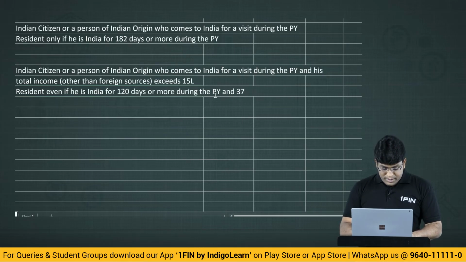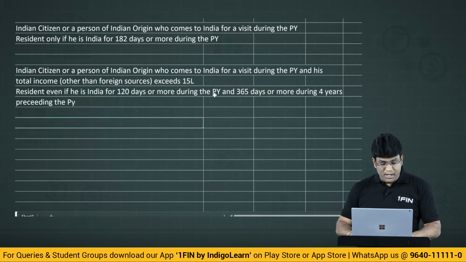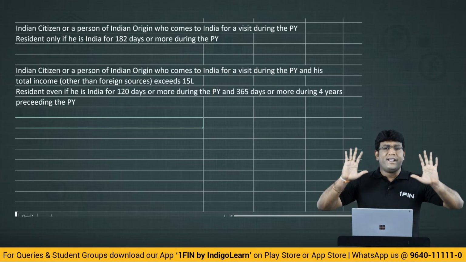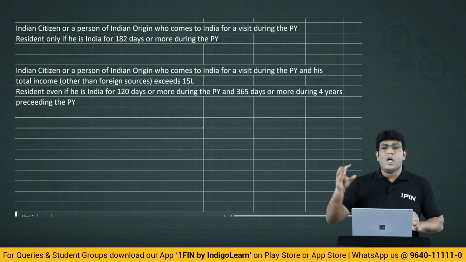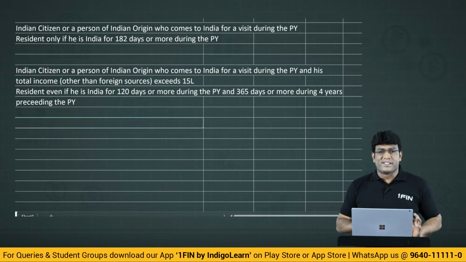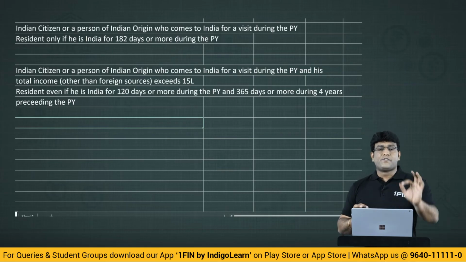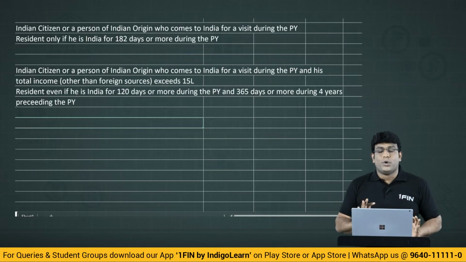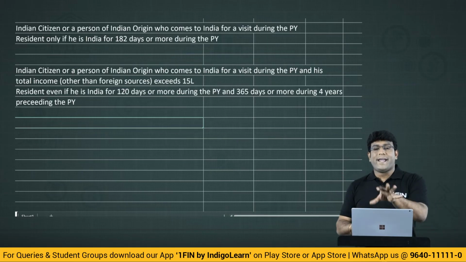and 365 days or more during 4 years preceding the previous year. So technically, my dear friends, if you observe carefully, what is happening in this concept is pretty simple. If there is an Indian citizen or a person of Indian origin who is coming to India for a visit during previous year, he is regarded as a resident if he satisfies 182 days or more condition, or if he is not satisfying 182, then we'll bring the story of 120 and 365.